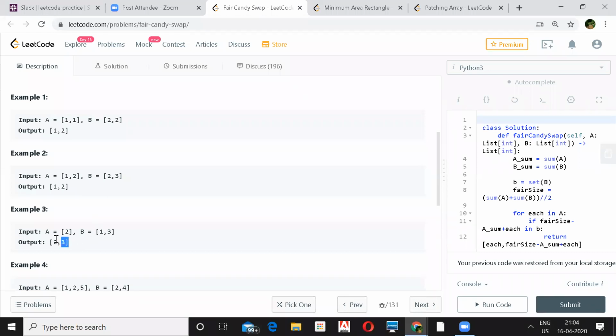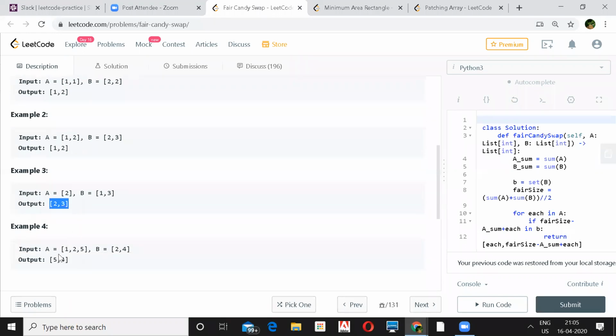Coming to this, A will exchange 2, B will become 3, and this 3 will go to A's side, then both will be 3. And here A will have to exchange 5 to B, and B will exchange 4. So B will have 7, and 4, 3, 2, 1, 7. Both of them will have 7.